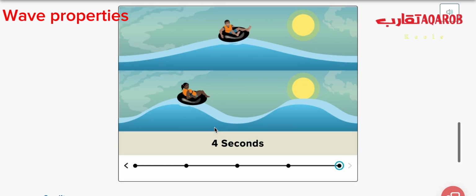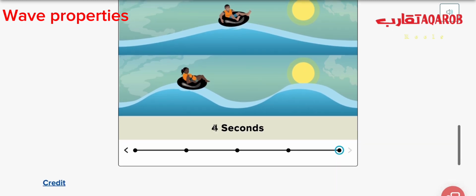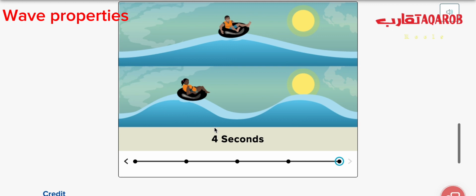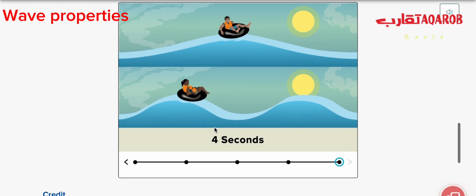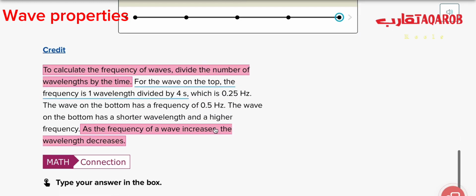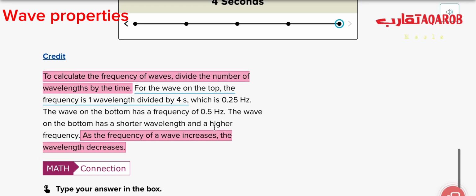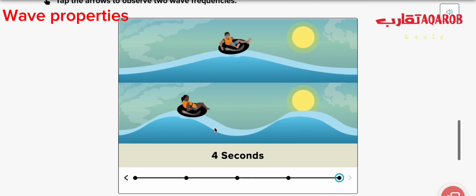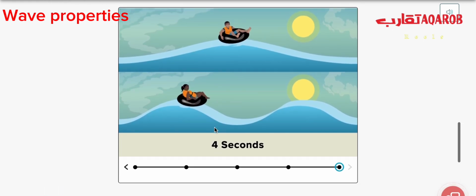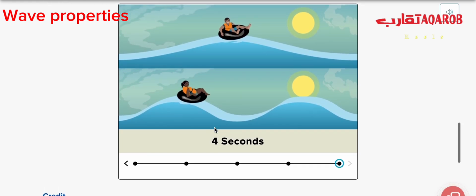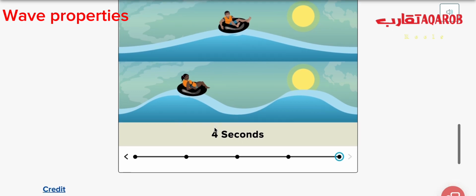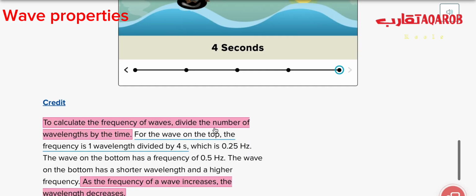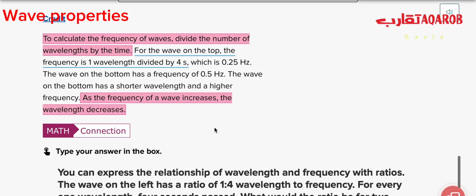So what do you think about the relationship between wavelength and frequency? As you see, it's an inverse relationship. Again, the relationship between the frequency and wavelength is inverse. If one decreases, the other increases. If we have more wavelength, we will have less frequency, and if we have less wavelength, we will have more frequency.